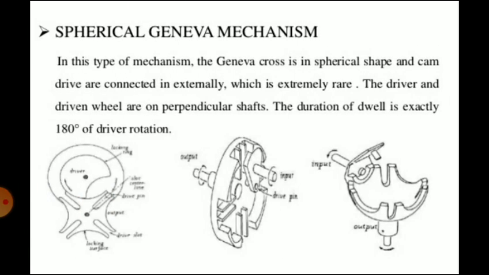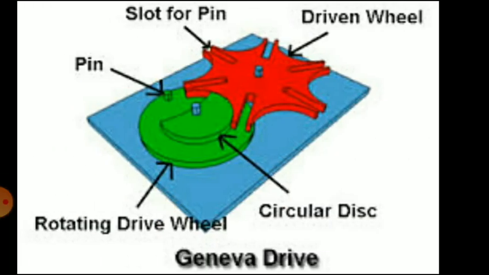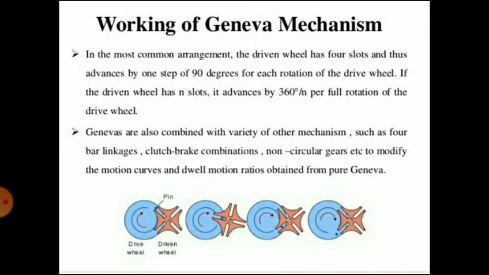Third is spherical Geneva mechanism. In this type of mechanism, the Geneva cross is of spherical shape and cam drive are connected externally, which is extremely rare. The driver and driven wheel are on perpendicular shafts. The duration of dwell is exactly 180 degrees of driver rotation. So this is regarding the Geneva mechanism. We will see the working.